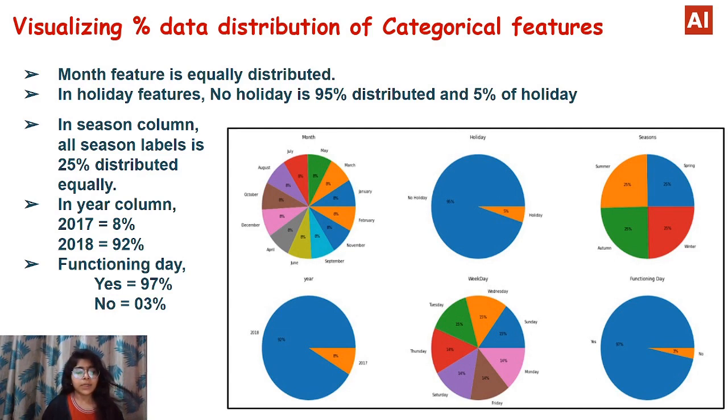Coming to our next pie chart, which is of functioning days, here 97% are yes, meaning bikes are rented on functioning days, and 3% are no, meaning there is no bike rent on non-functioning days.